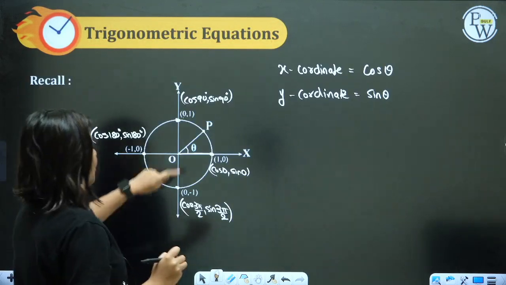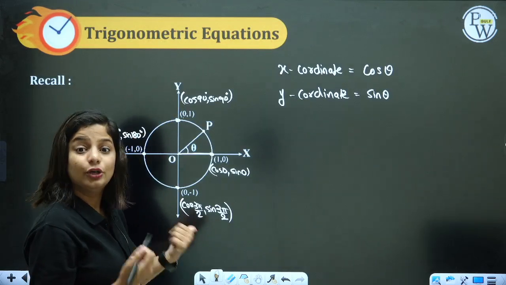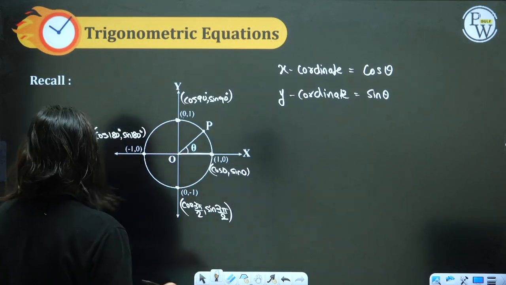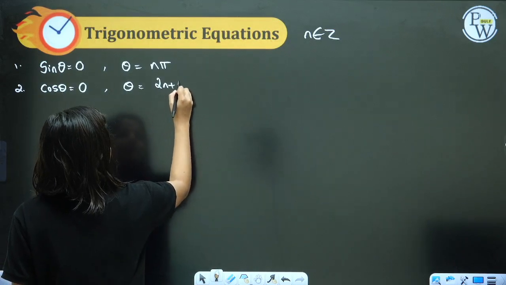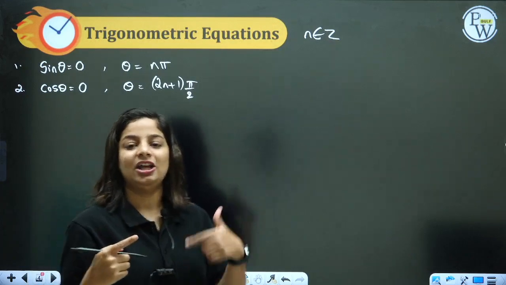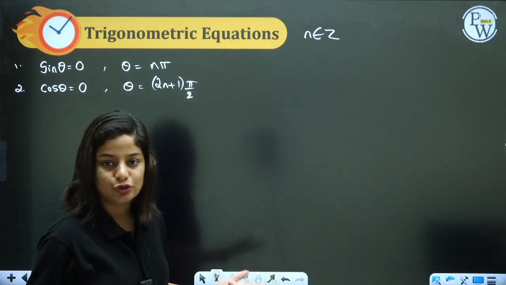Refer this. When is cos 0? You can see cos 90 is 0, cos 270 is 0. Basically on the y-axis, cos is always 0. Y-axis means odd multiples of pi by 2. All the odd multiples of 90: 90, 270, 450 and so on.